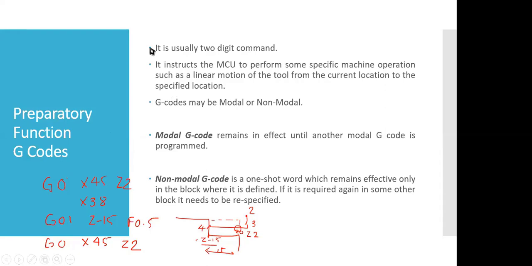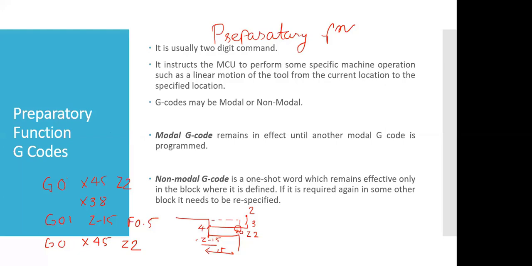Okay. Now, we must understand the G code. G code is a preparatory function. Preparatory function means that it is being used to machine. When G0 or G01 or G02 or G03, commands like this come, we must have some movement of the tool with respect to the workpiece.